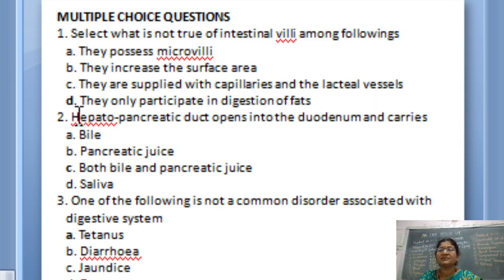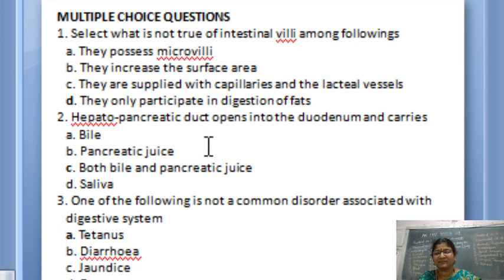Next one. They only participate in digestion of the fat. So in digestion of the fat, the villi will not participate. They will not help in the digestion of the fat. So this one is your answer. This is not true regarding the intestinal villi. So your answer is the fourth one. Fine. So next, second question.